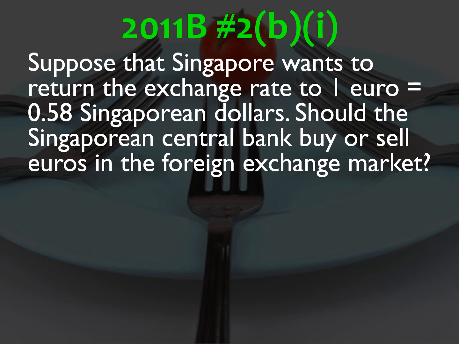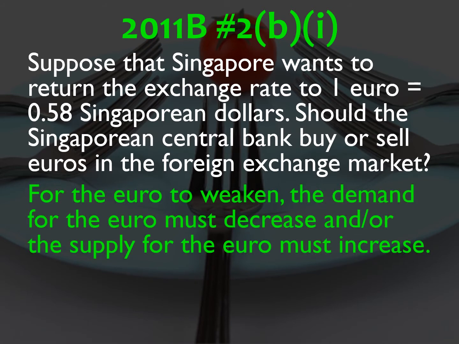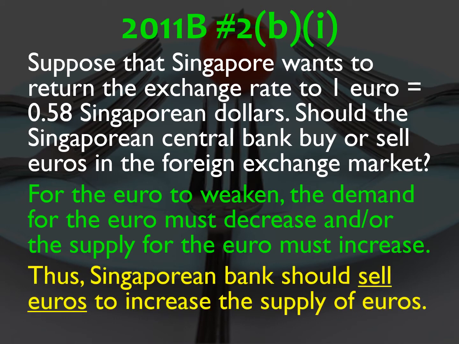Part B, suppose that Singapore wants to return the exchange rate to €1 per 0.58 Singaporean dollars. Should the Singaporean central bank buy or sell euros in the foreign exchange market? So Singapore is enacting a fixed exchange rate scheme. For the euro to weaken, the demand for the euro must decrease and or the supply for the euro must increase. So the Singaporean bank should sell euros to increase the supply of euros. So they're going to sell euros.